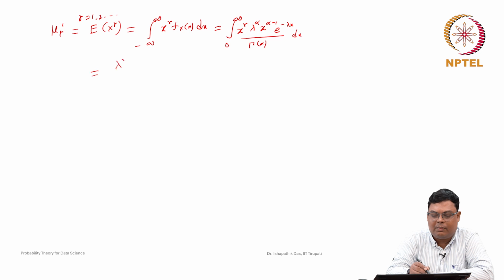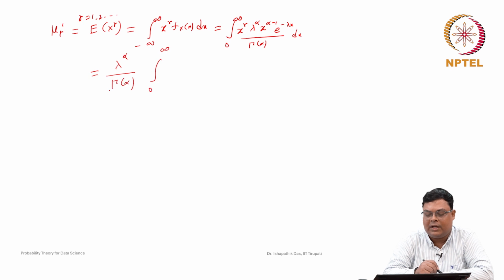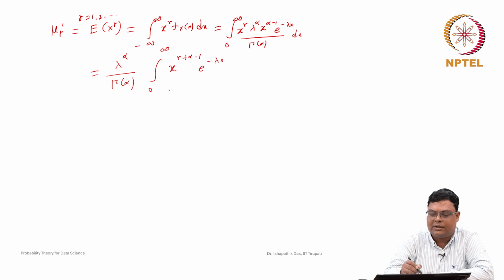Because lambda to the power alpha by gamma alpha is a constant, this will be nothing but that constant outside the integration, and then the integral from 0 to infinity of x to the power alpha minus 1 times x to the power r, so it will be x to the power r plus alpha minus 1, e to the power of minus lambda x dx.